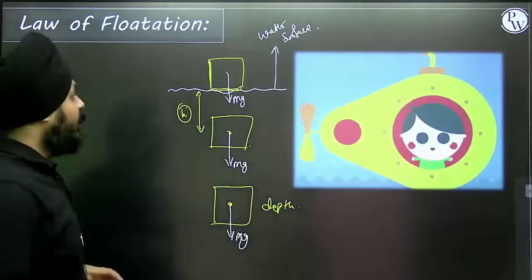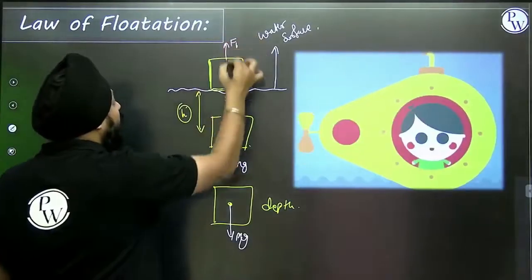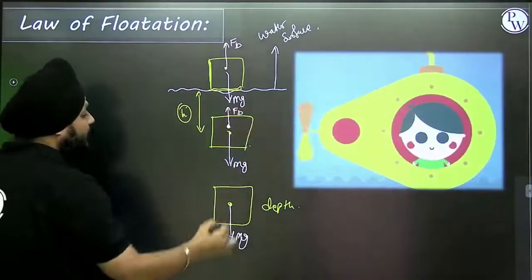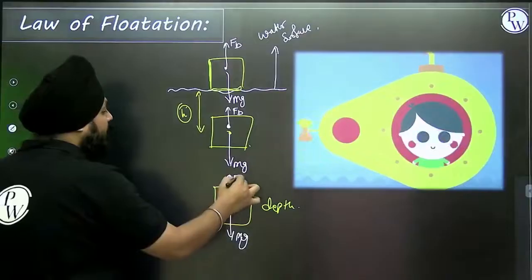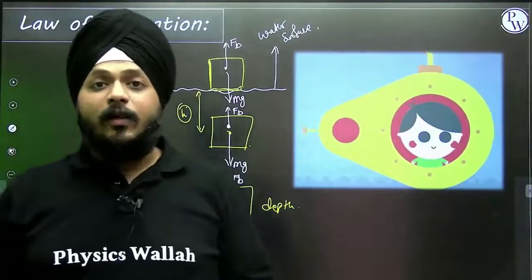For this object, the buoyant force is acting in the upward direction. For this object, the buoyant force is acting in the upward direction. For this object too, the buoyant force is acting in the upward direction. Then students, what is the difference between these three cases? All are equal, right?